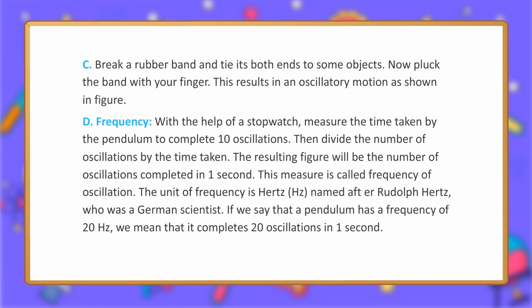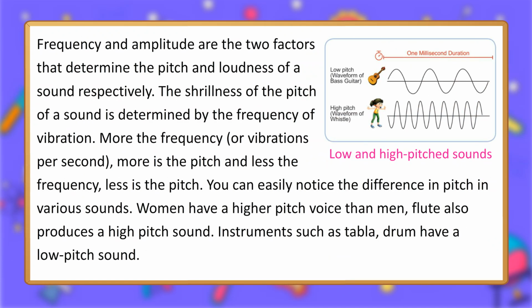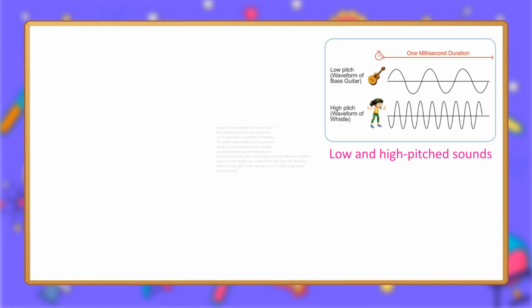Frequency and amplitude are the two factors that determine the pitch and loudness of a sound respectively. The shrillness of the pitch of a sound is determined by the frequency of vibration. The more the frequency, or vibrations per second, the more the pitch, and the less the frequency, the less the pitch. You can easily notice the difference in pitch in various sounds. Women have a higher pitch voice than men. Flute also produces a high-pitched sound. Instruments such as tabla and drum have a low-pitched sound.